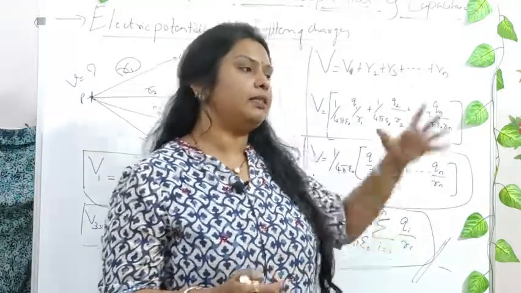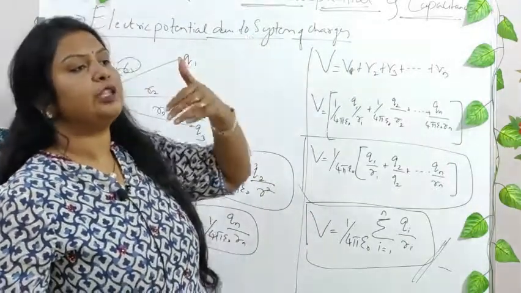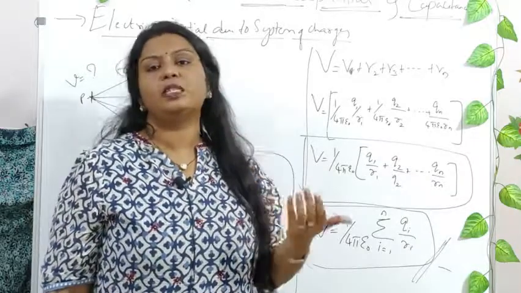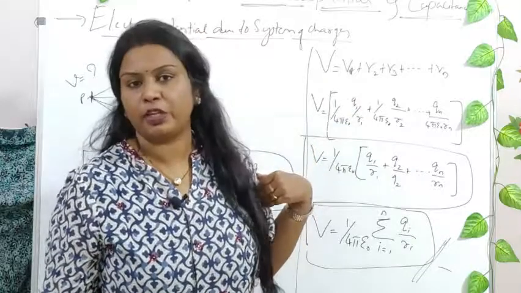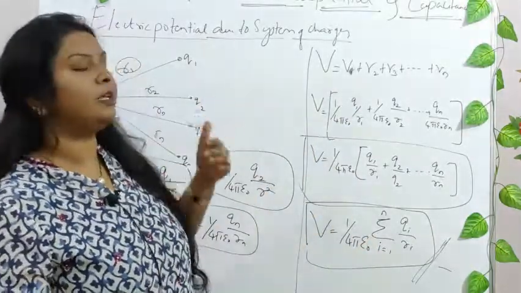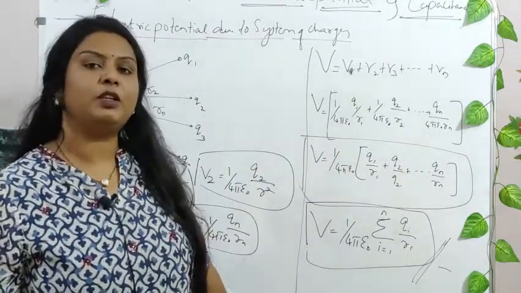And if they ask for derivations, these are of 5 marks, right? They will ask you to express or deduce the expression for electrostatic potential due to a single point charge. Then you have to write the previous derivation. If they ask along with the system of charges, then the previous one and this one, for 5 marks. Is this clear up to this point?